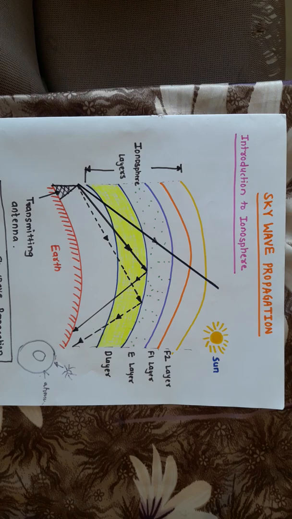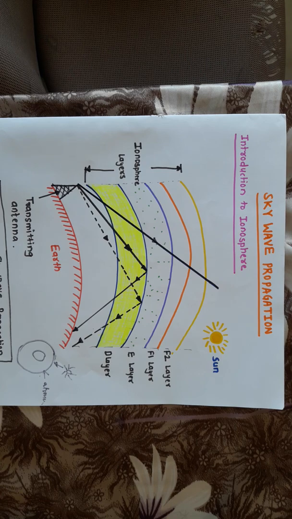One of the most important thing is that this particular layer, it is invisible layer. So it is present around the earth's surface. That ionosphere is present at the uppermost side of atmospheric layer due to the ultraviolet radiation, but it is completely invisible. We are not able to see this particular layer with human eyes. So that's why it is completely invisible layer. Now the important points about the ionospheric layer is that along with the ultraviolet radiations, the alpha, beta and gamma radiations from the sun and the cosmic rays are also responsible for this particular ionization process.